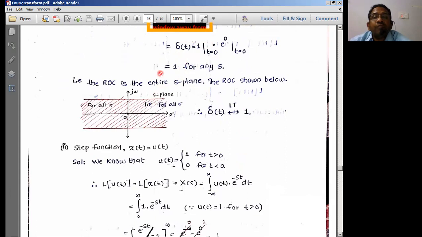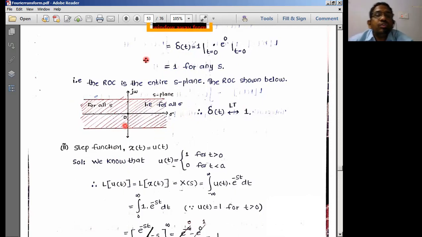So apart from finding out the Laplace transform of a given signal, we have to represent the graphical notation of the function values. That is known as the region of convergence. By using the region of convergence graphical representation, we normally show pictorially how the values are going to exist in the Laplace transforms.